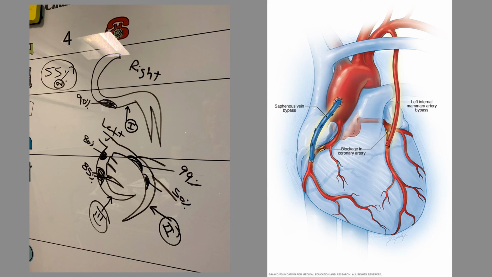Now, about a year ago, my mom sent me this image here on the left, and this is what my uncle's doctor drew up on the board after his hospital visit. And what we see here is that within the right coronary artery, right here, we see that there is 90% occlusion. And then if we look over, we have 99% in the left circumflex, and then 85% in the anterior descending, or that anterior interventricular artery. Okay? So basically, what they told my uncle is that he needs bypass surgery.